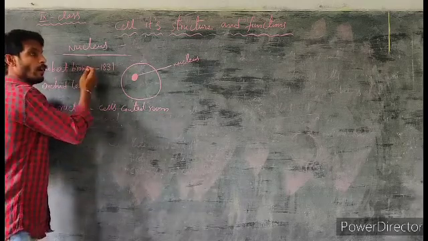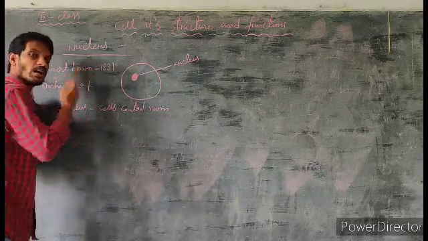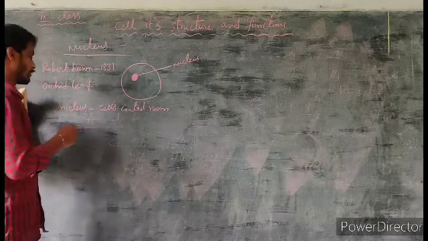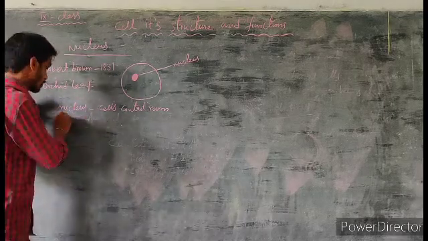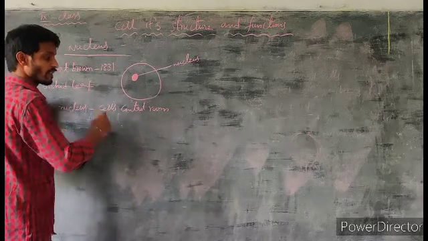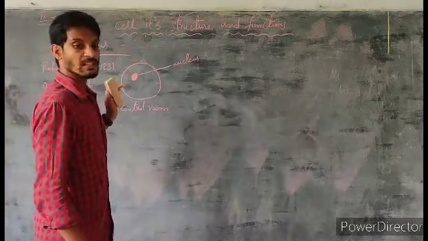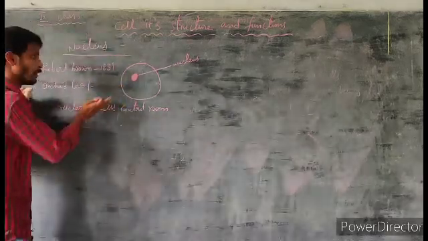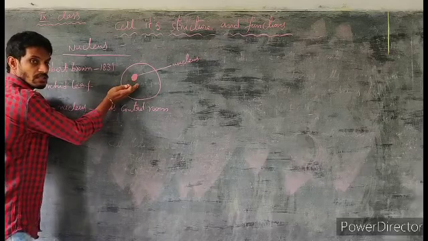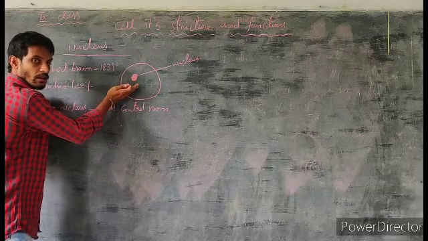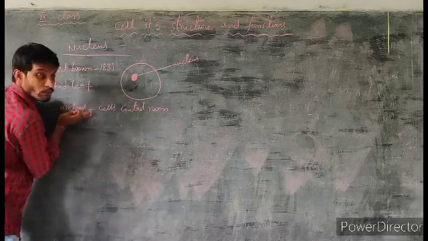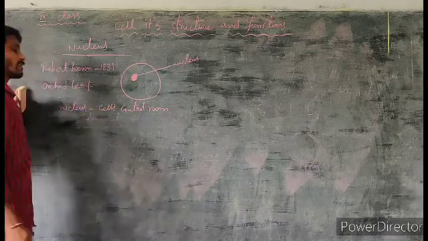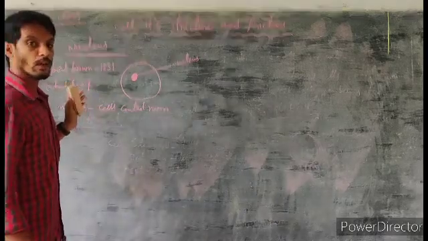He didn't know the exact function of the nucleus when he discovered it. So the nucleus is called the cell's control room because almost all the functions of the cell are controlled by the nucleus. That's why it is called the cell's control room.